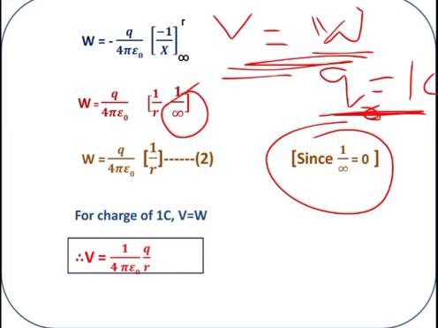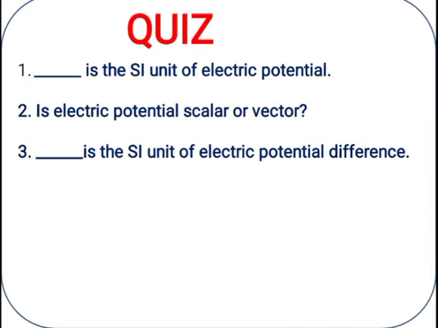That is the reason that for 1 coulomb of charge, V is equal to W. Then the final expression is V is equal to 1 by 4 pi epsilon naught Q divided by R, or we can also write W is equal to 1 by 4 pi epsilon naught Q by R. I hope you understood the concepts properly.